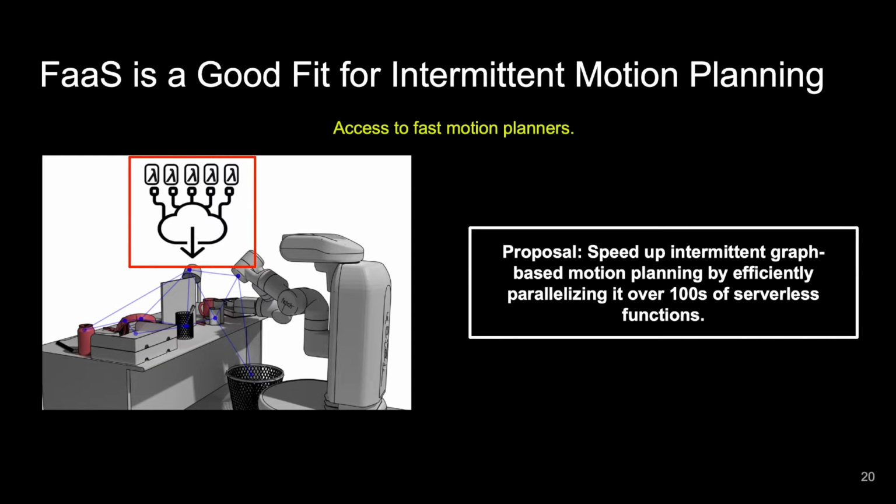Thus, we now frame our proposal as the following. We want to speed up intermittent graph-based motion planning by efficiently parallelizing it over hundreds of serverless functions.